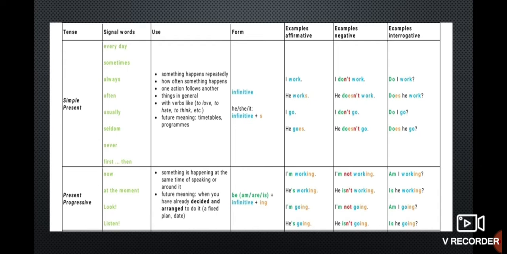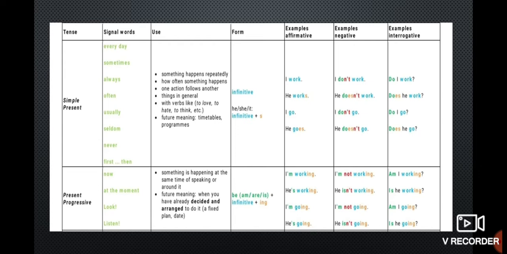Even for the future, if there is a fixed timetable, instead of the future structure, we can use simple present. For example: the match starts at 9 a.m. The exam starts on 12th January. So these are fixed timetables, so you can write the simple present structure.